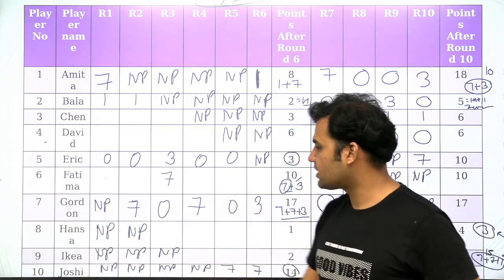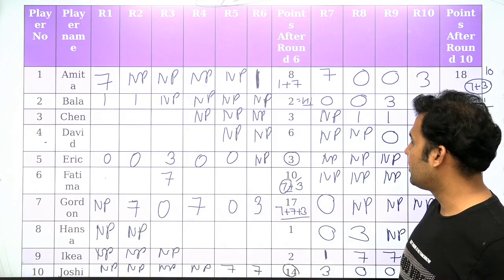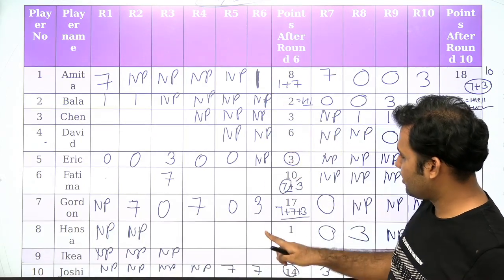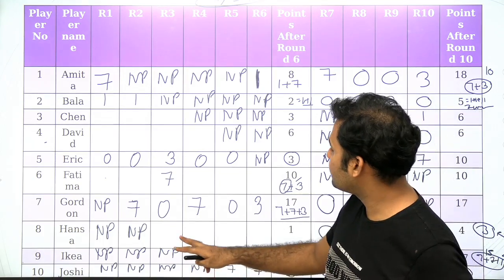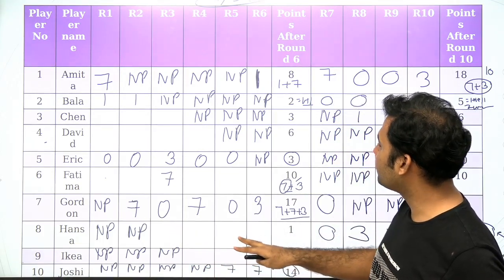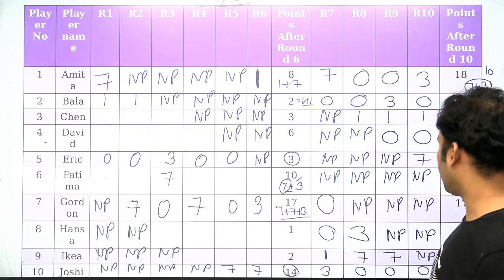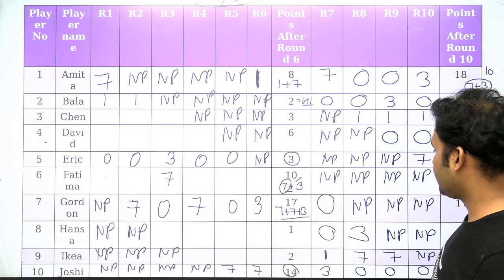Okay, let's talk about Hansa. Hansa is scoring 1 point over here. 1 cannot come over here, you can see that. The possibility for Hansa to get a score of 1 can be any of these 3. Alright, so we still do not know.